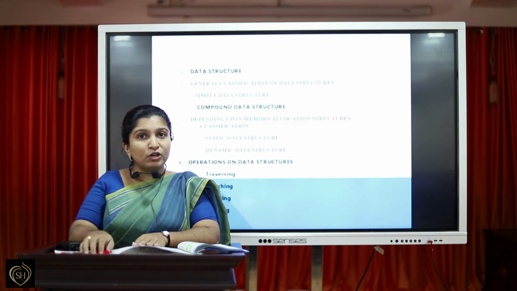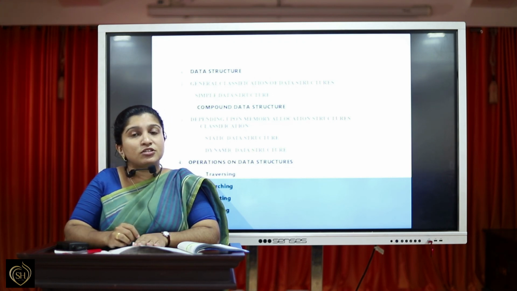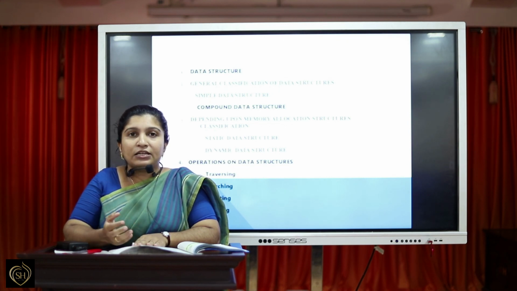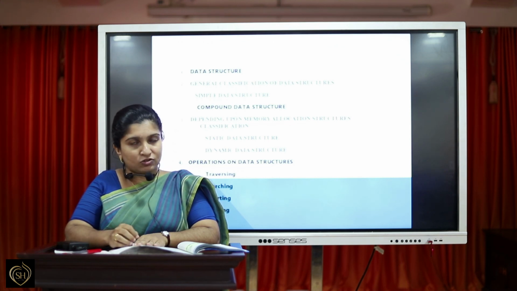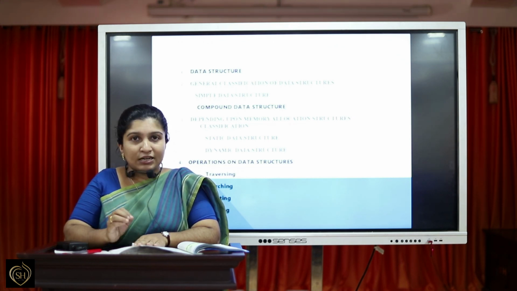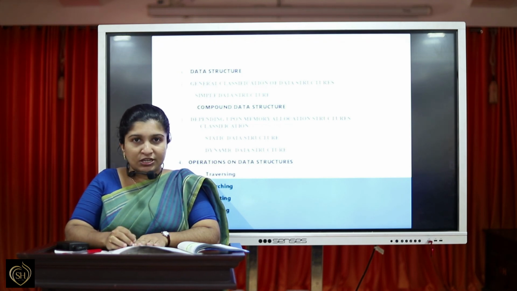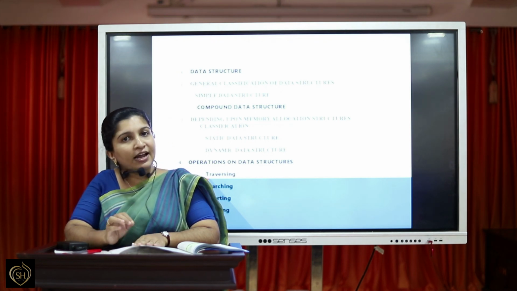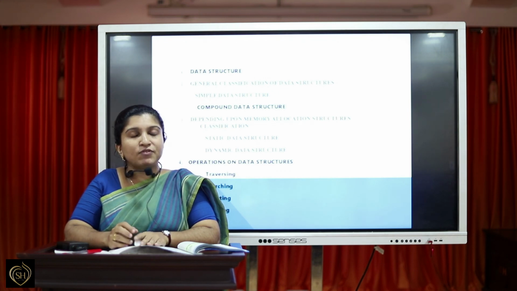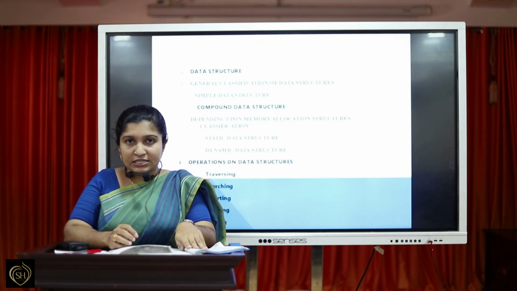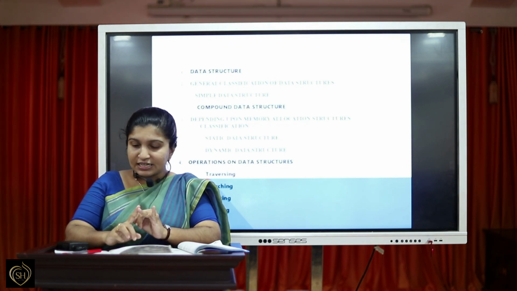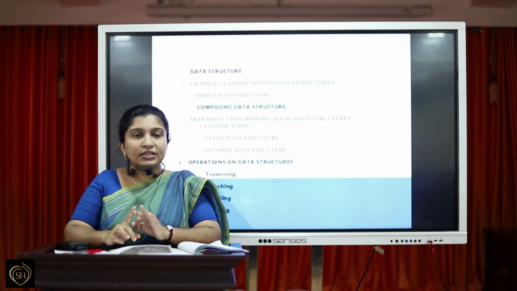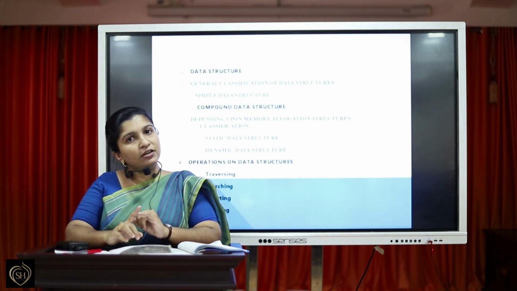And then we have moved to general classifications of data structure: linear data structures and non-linear data structures, and different types of linear data structures are stack, queue, linked list, etc. Then we moved to classification based on memory location, that is static and dynamic memory locations. Then we moved to operations on data structures. There are 6 operations: traversing, searching, inserting, deleting, sorting, and merging.